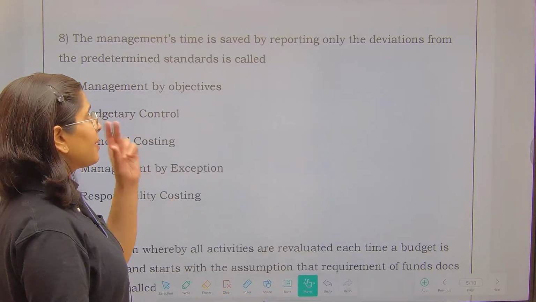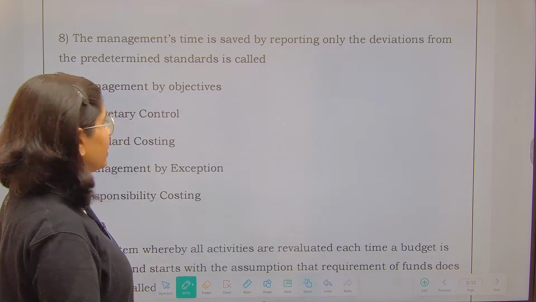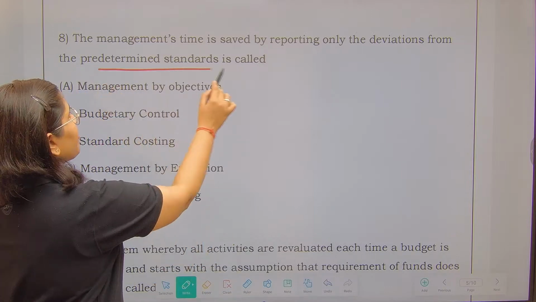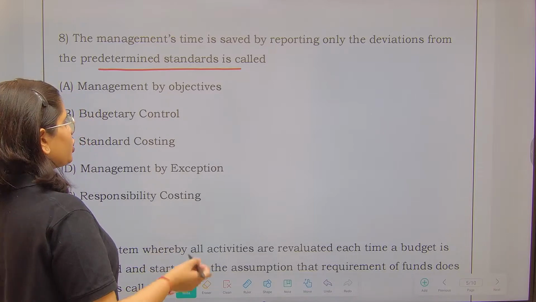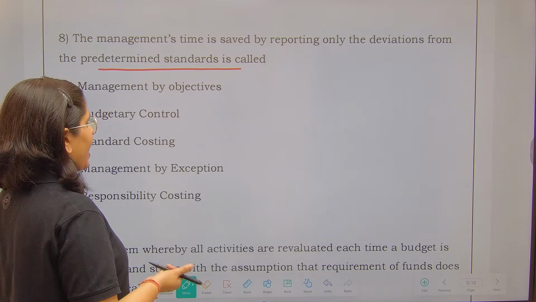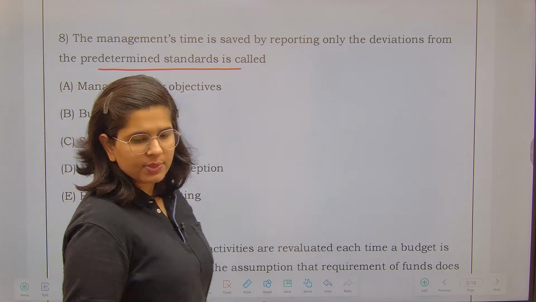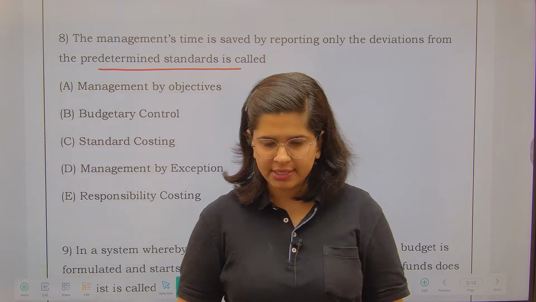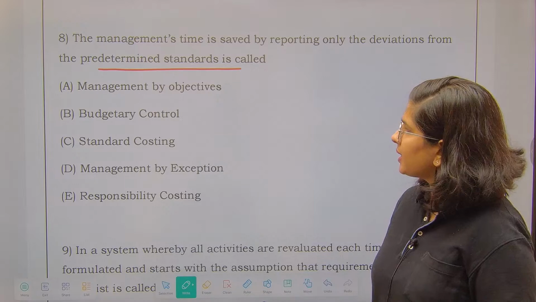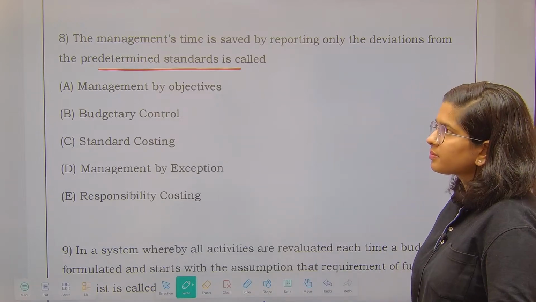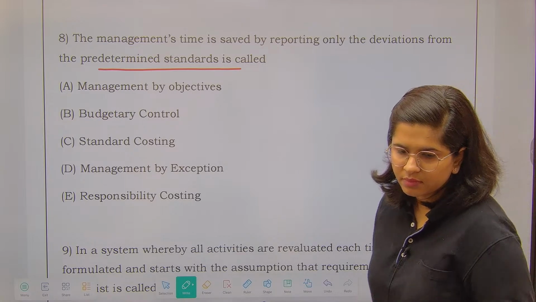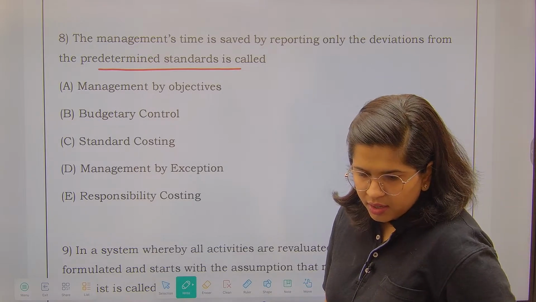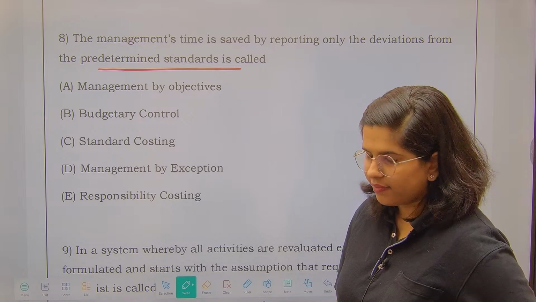The management time is saved by reporting only the deviations from the predetermined standards. It is called management by objective, budgetary control, standard costing, management by exception, or responsibility costing. Which of the following is the correct answer? Good, Yudhishthir, Vaishali, Vinay.